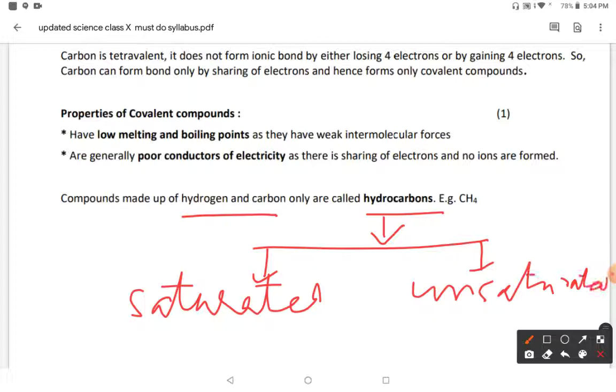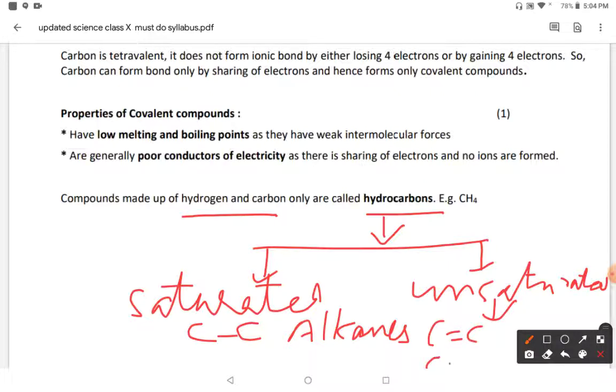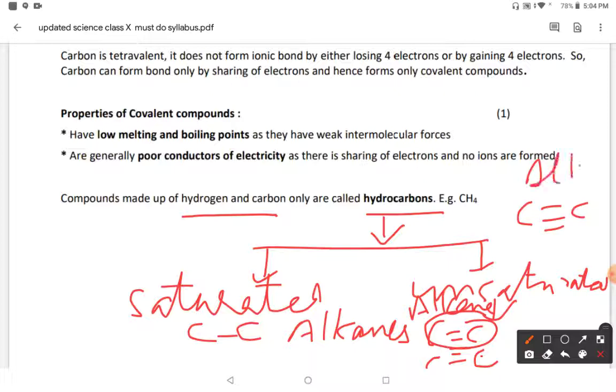Saturated means carbons have single bonds only, so they are called alkanes. Saturated compounds are alkanes. Unsaturated compounds contain a carbon-carbon double bond or a carbon-carbon triple bond. If there is a carbon-carbon double bond, they are categorized as alkenes, and if there is a carbon-carbon triple bond, they are categorized as alkynes. So these are the categories of hydrocarbons.